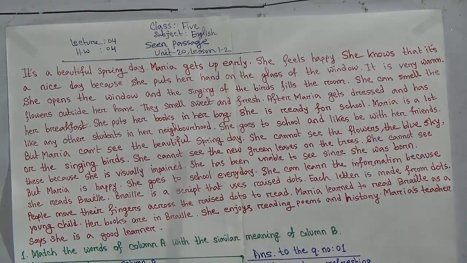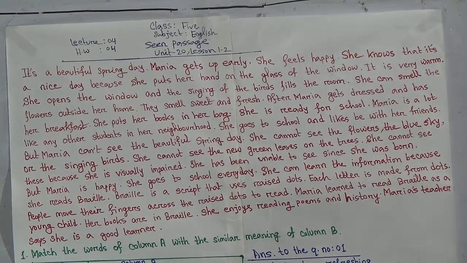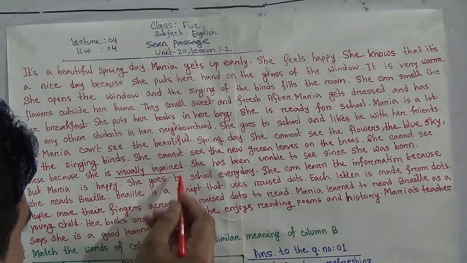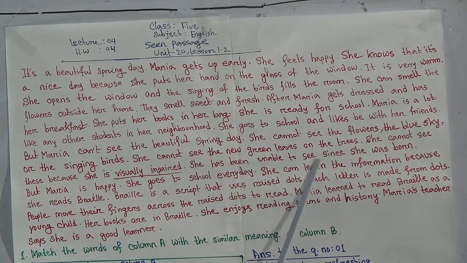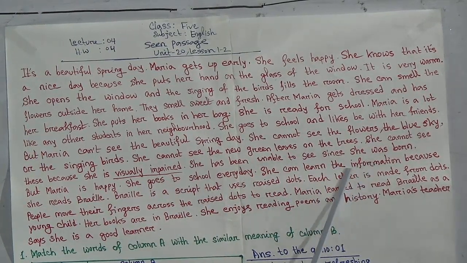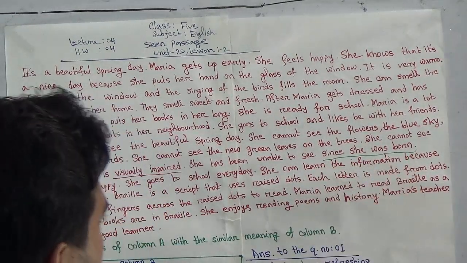Underline this. Okay. Next, she has been unable to see since she was born. When? Since she was born.